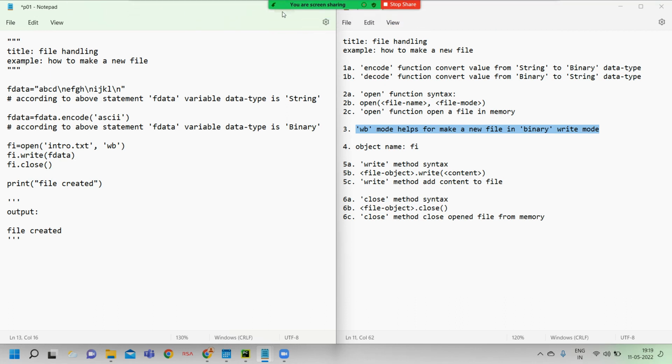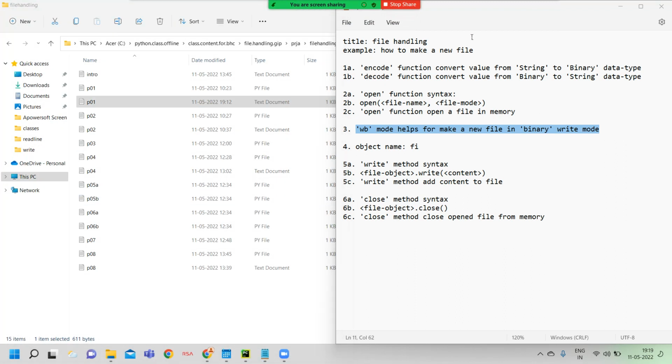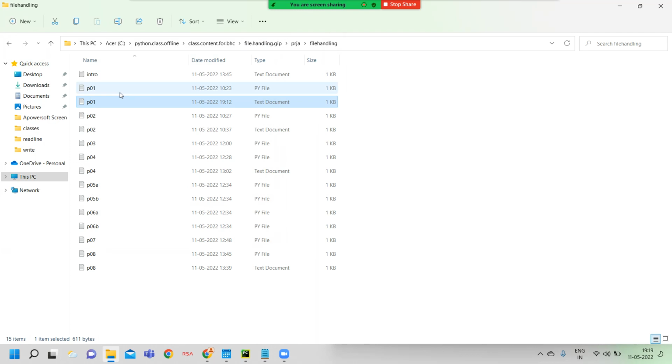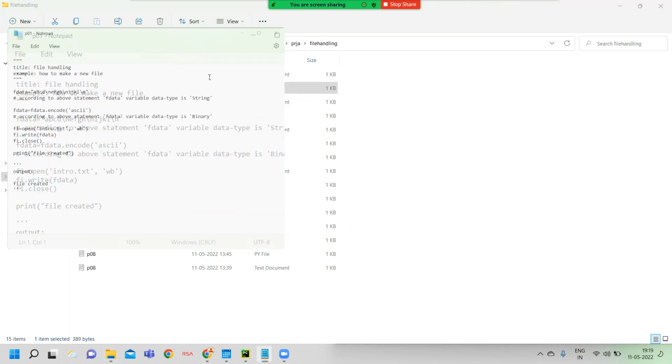Okay, good. Now I want to close this file because I want to enter into the PyCharm IDE. I also close this. Okay. Again I open it. Here some descriptions are missing.